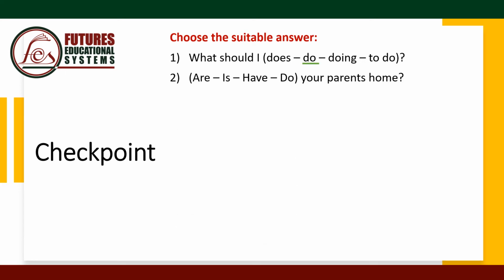Number 2, are, is, have, do your parents home? This is a very simple question in which we use verb to be in the present simple. Are your parents home? Number 3, I am taking care from, after, of, in my little sister.